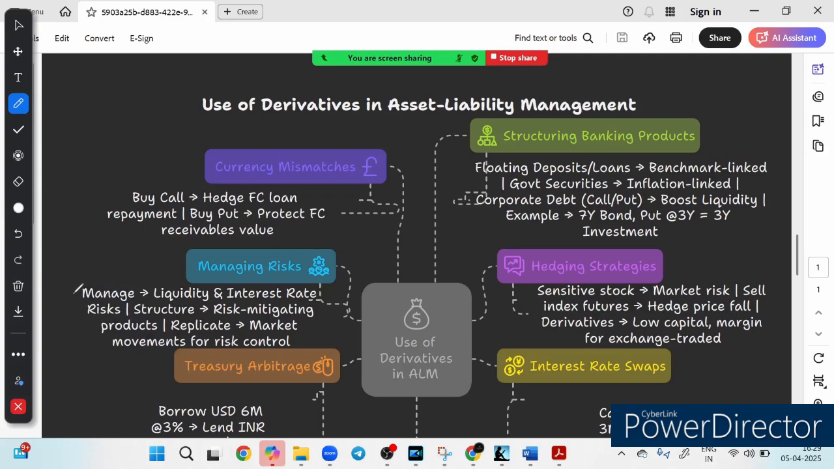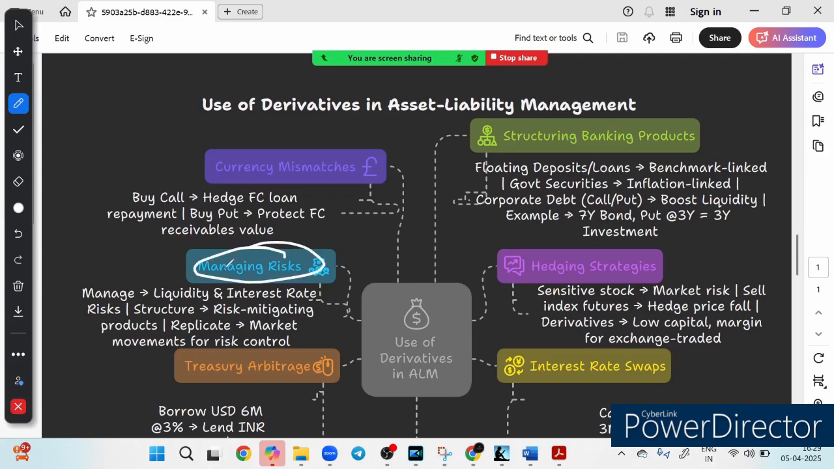So friends, let's talk about first of all currency mismatch. Right, I think we are familiar with it. Foreign currency loan receivable faces risk due to exchange rate fluctuation. What is the solution? The solution is that banks use call and put options here. So they buy a call. By buying the call, they hedge foreign currency loan repayment. If suppose currency appreciates, no extra cost, and if they buy a put, then they protect foreign currency receivable value. So you can see, currency mismatch can be taken care of by using this call and put option.